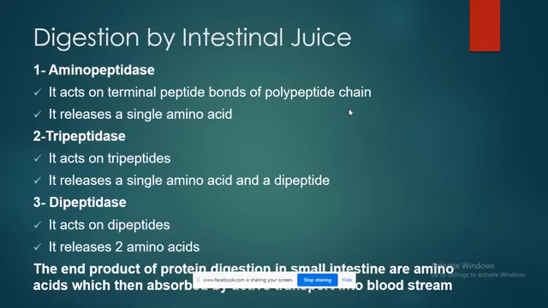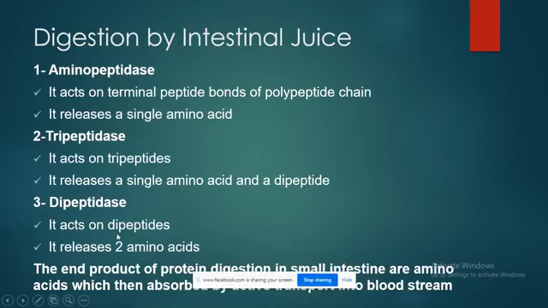Next is digestion by intestinal juice. Aminopeptidases act on the terminal peptide bond of the polypeptide chain, and as a result we have a single amino acid. Tripeptidases act on tripeptides, and as a result we have a single amino acid and a dipeptide, and these are absorbed into the blood.